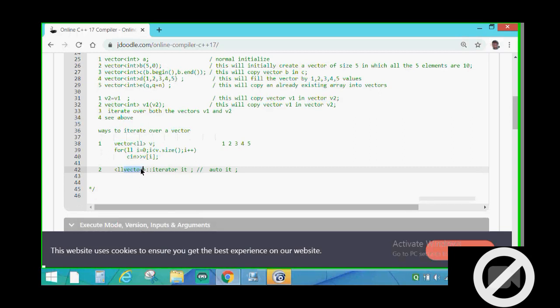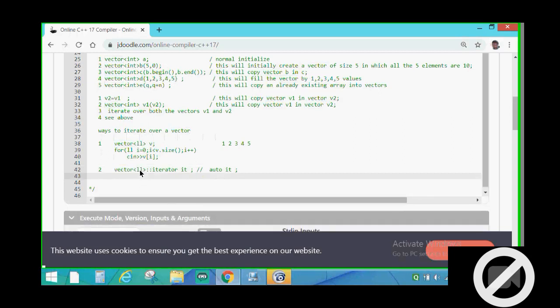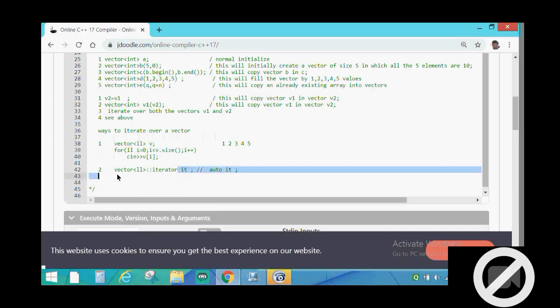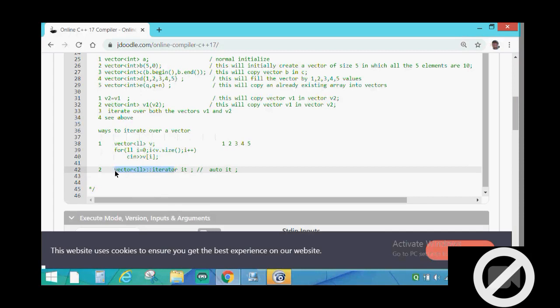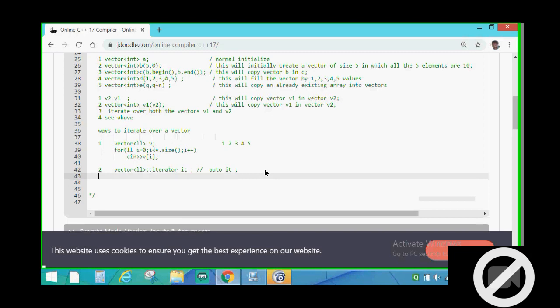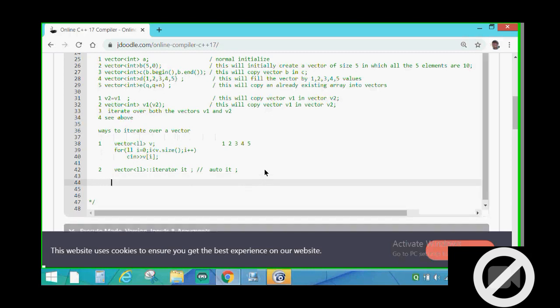We have to give the data type here. Basically, how we declare the vector, we copy all this. Then give two colons and then iterator, space, IT. You can understand all this as a data type, and this is the name of the variable. So now this IT is an iterator. To iterate over a vector,